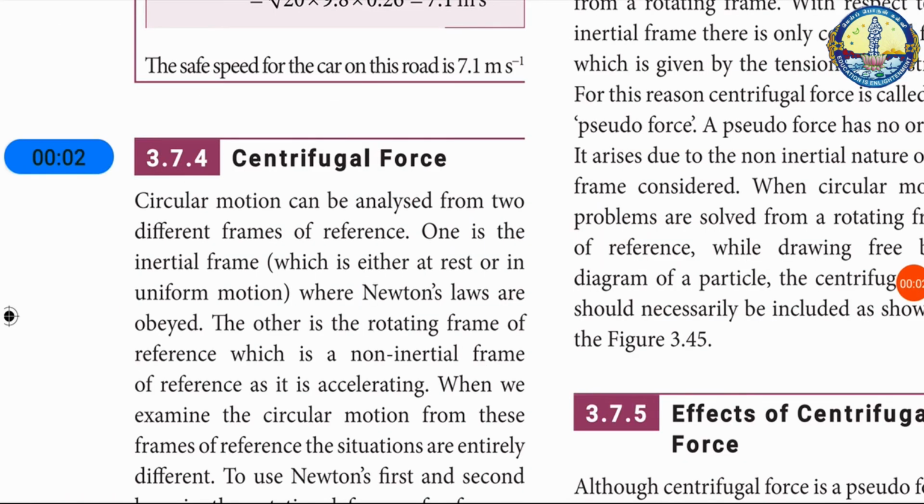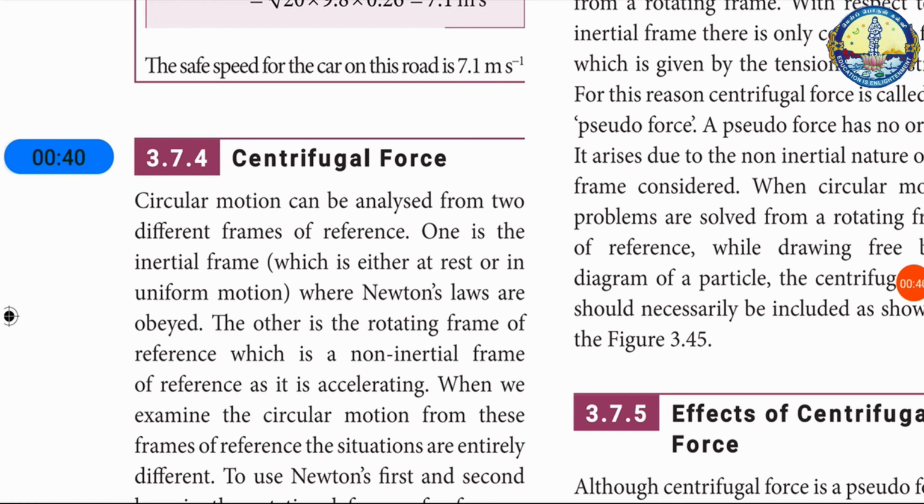Centrifugal force is just opposite to the centripetal force. We know that centripetal force is the force towards the center point. So if you name it as centripetal force equal to minus m omega squared r, it means there is an equal and opposite force that acts on the stone outward with the value plus m omega squared r. So the total force acting on the stone in a rotating frame is equal to 0. The outward force, plus m omega squared r, is called centrifugal force.